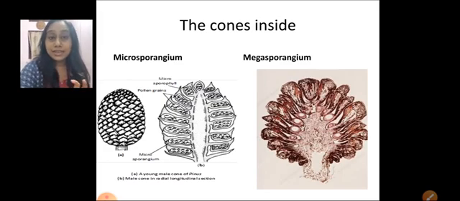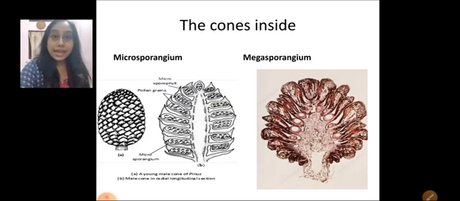You have to understand this: the microspores are inside a structure called the microsporangium, and the microsporangia are placed in between the microsporophylls. These microspores will later divide to form the pollen grains. Pollen grains carry the male gametes. That's why these cones are called reproductive structures.